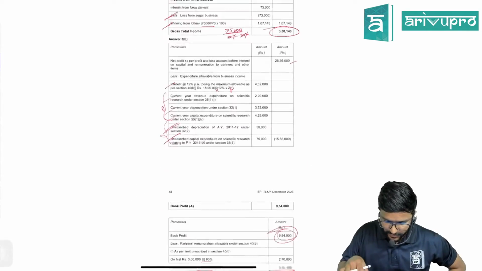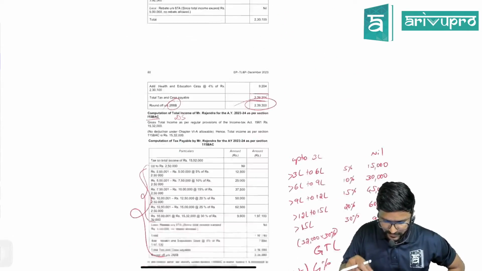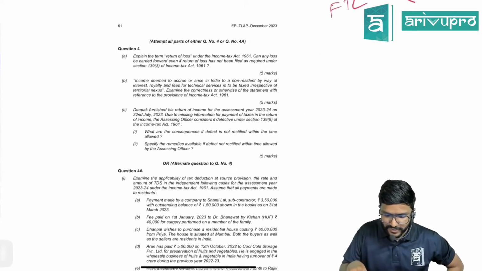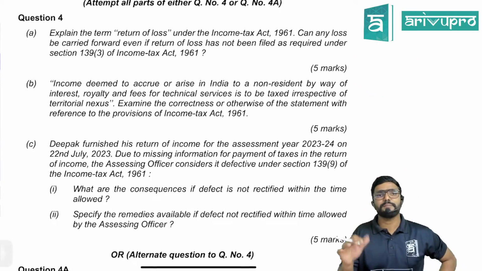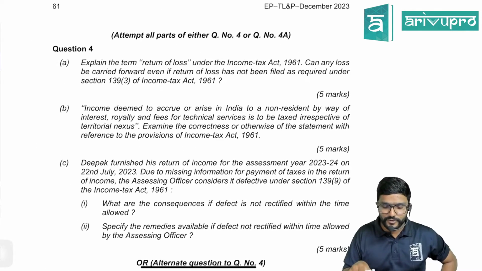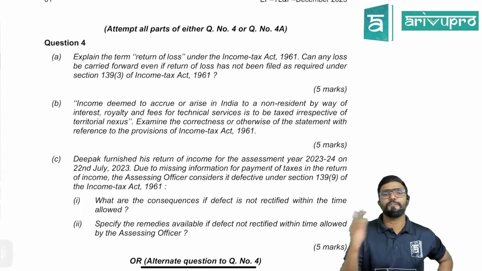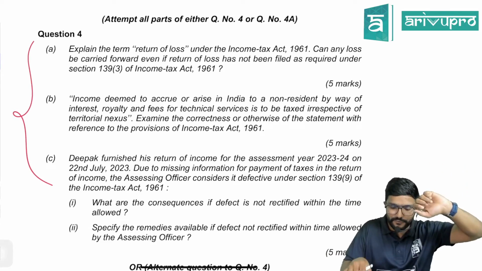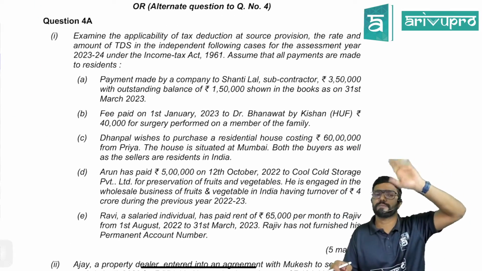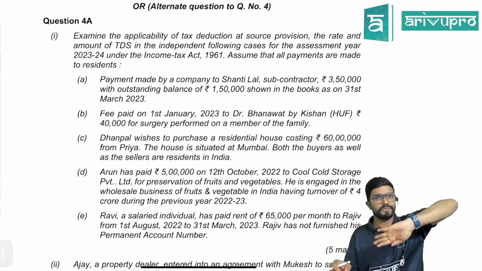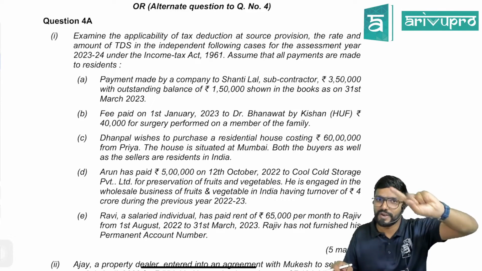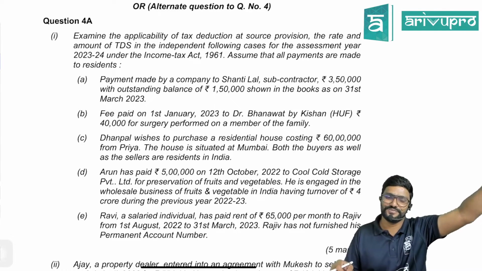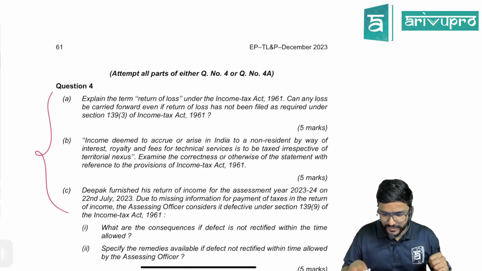Yes, sir. Sure. Question 3 is done. Next, guys, still question number 3. All the questions are mandatory, whereas in question 4, you have a choice. You can choose 4 or 4A. Once you choose 4, you have to answer all sub questions. Or if you choose 4A, answer all sub questions. Either 4 or 4A. So that means question numbers 1, 2 and 3 are mandatory for you. Okay, let us see.